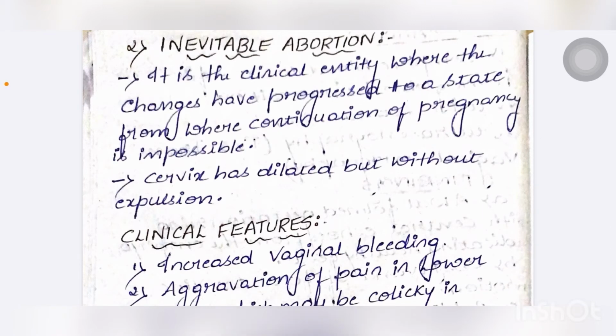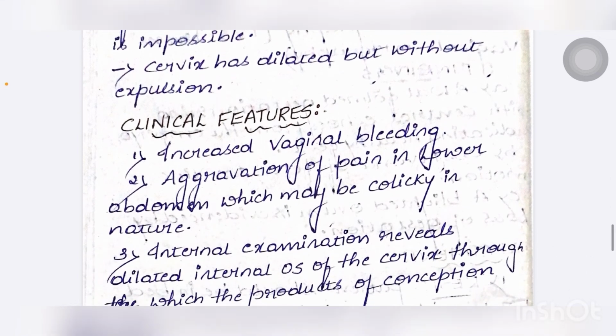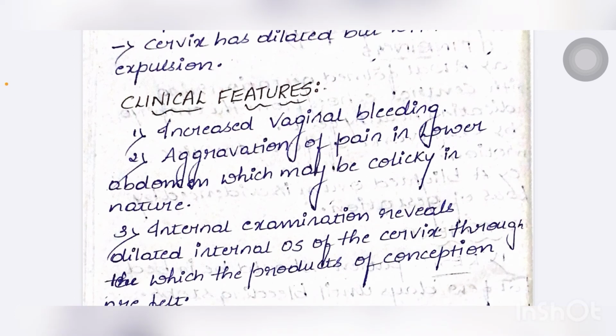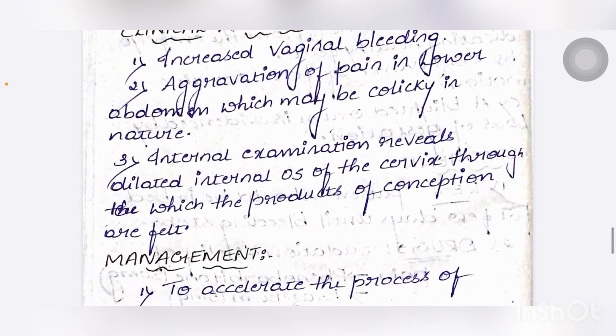Next is inevitable abortion. It is a clinical entity where changes have progressed to a state from where continuation of pregnancy is impossible. Here, the cervix has been dilated but without expulsion. What are the clinical features? First is increased vaginal bleeding. Second is aggravation of pain in the lower abdomen, which may be colicky in nature. Third, internal examination reveals a dilated internal os of the cervix through which the products of conception are felt.